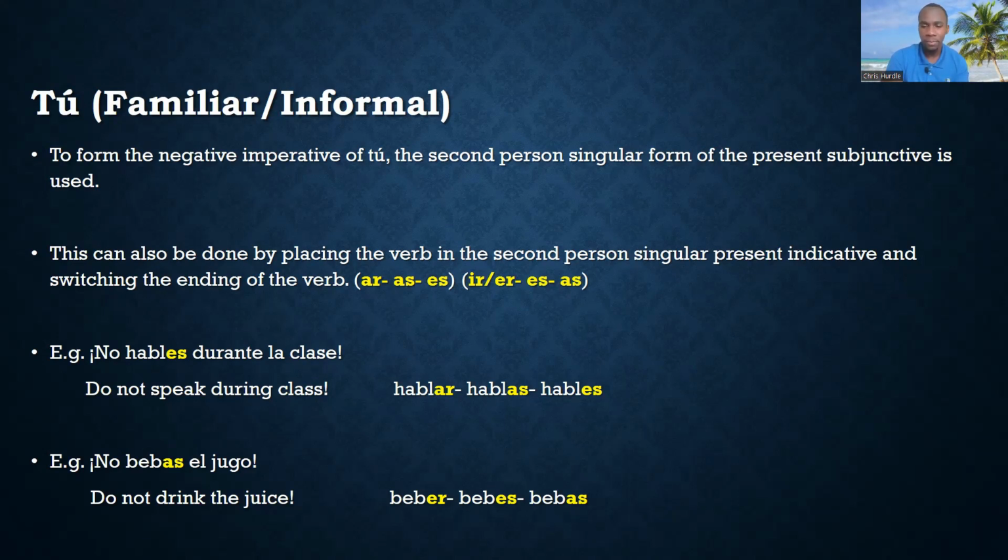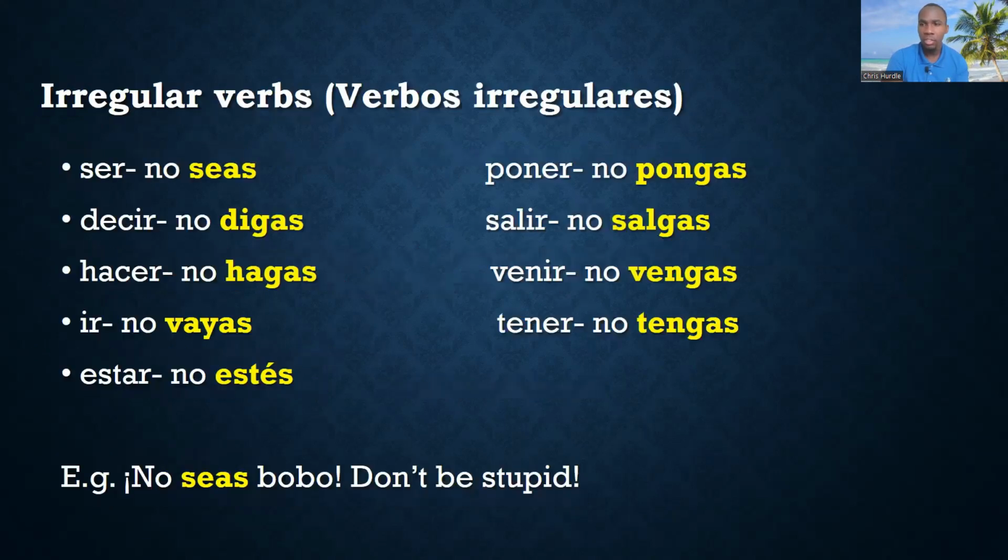Simple, right? And of course, we have the usual culprits, which would be the irregular verbs. So ser, we have no seas, decir, no digas, hacer, no hagas, ir, no vayas, estar, no estés, poner, no pongas, salir, no salgas, venir, no vengas, tener, no tengas. Okay? An example of an irregular verb in use, no seas bobo. Don't be stupid. Right? I should also point out that in the subjunctive, you know that there are lots of irregular verbs.